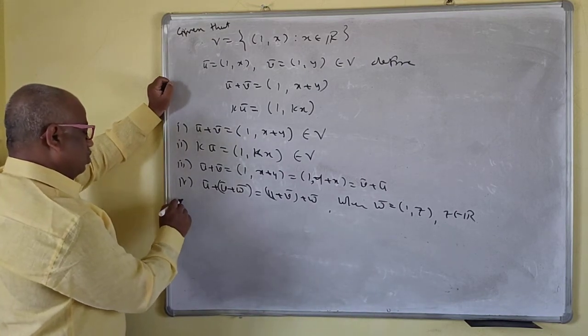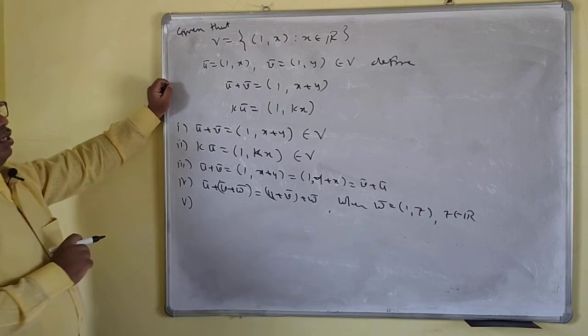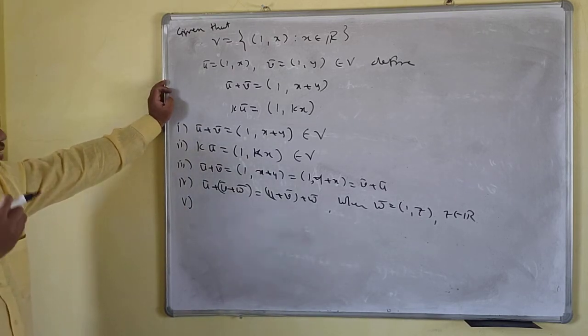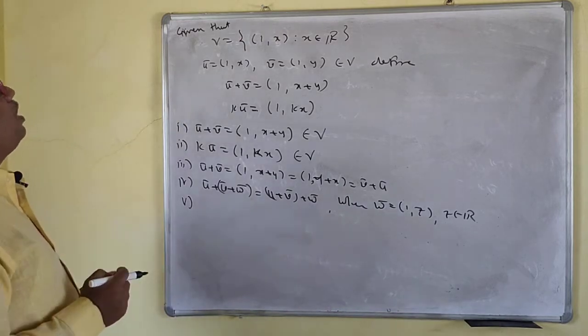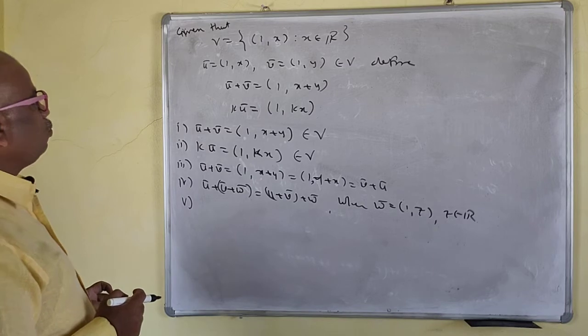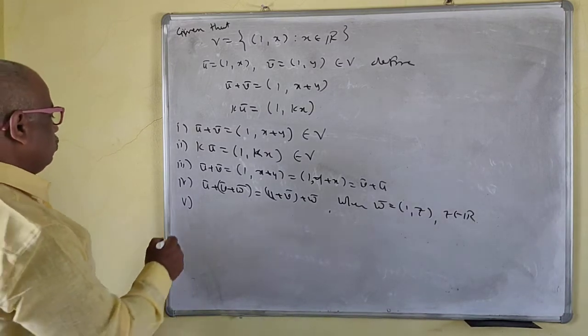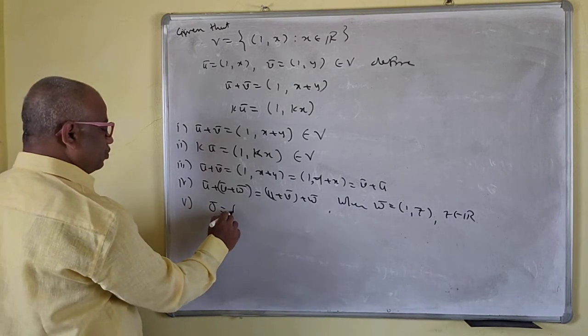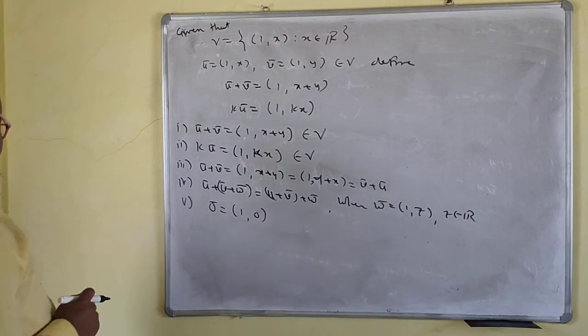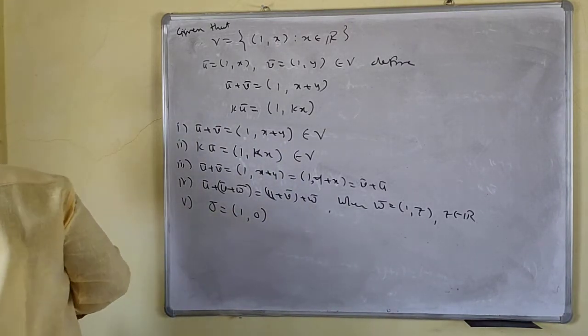Now you have to define a 0 bar, and that should be in V. Okay. So 0 bar is (1, 0).